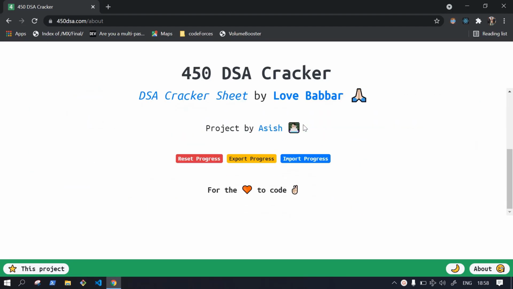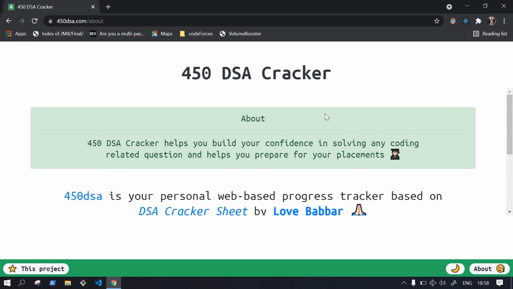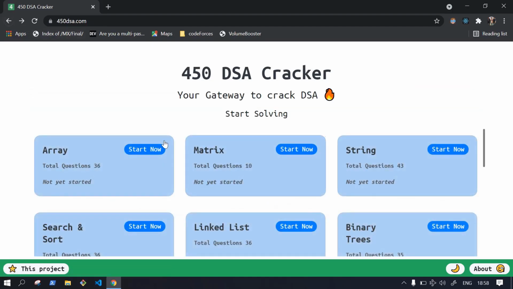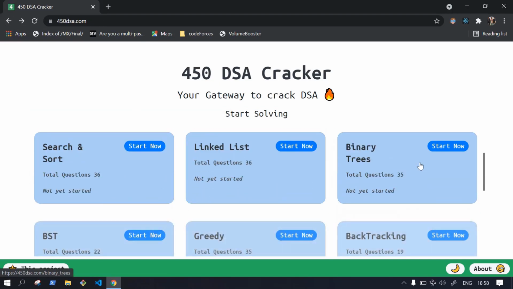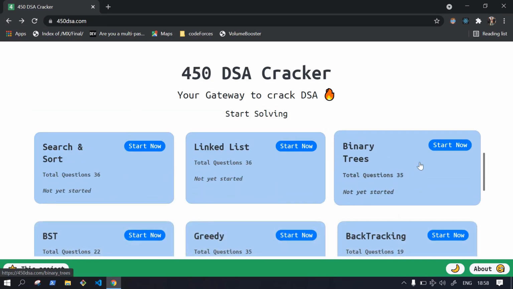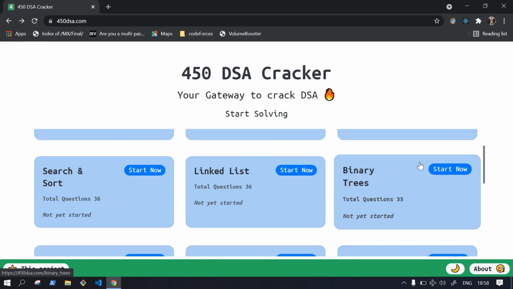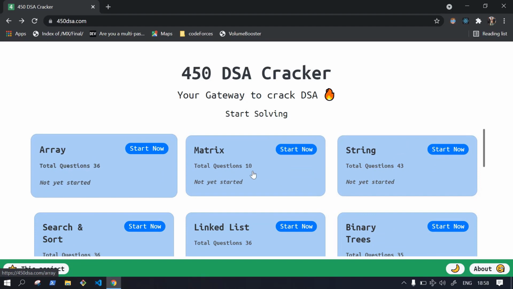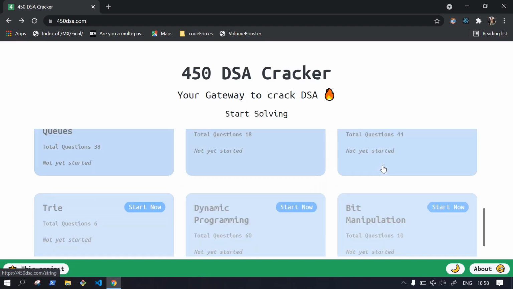So this is a React app, and this React app is actually a personal web-based progress tracker app. And here you can find all the 450 DSA questions that Lovebubber introduced in his 450 DSA cracker sheet. And there are different sections like arrays, matrix, strings, and all those.